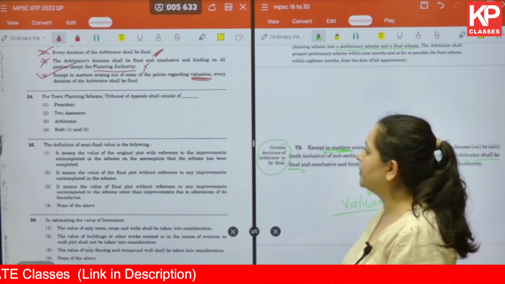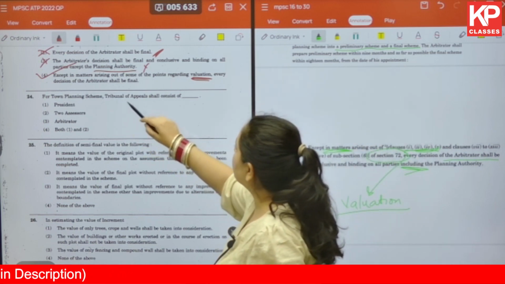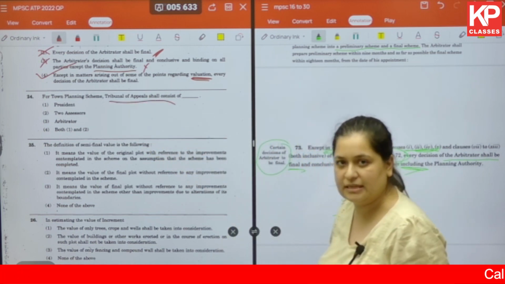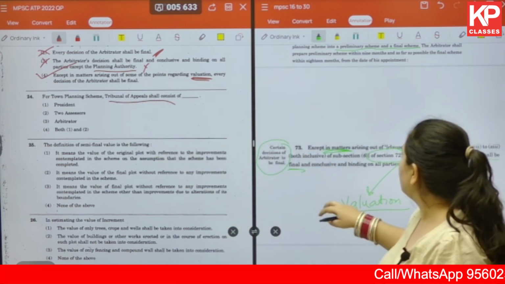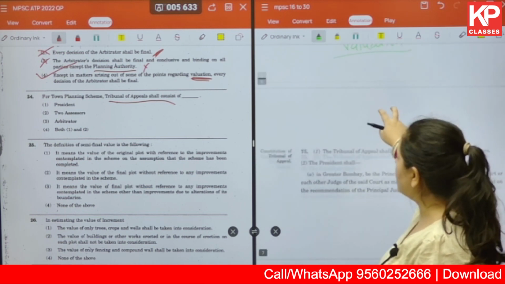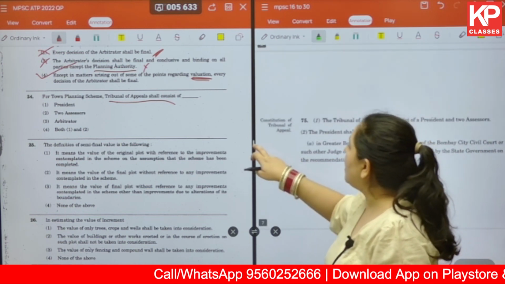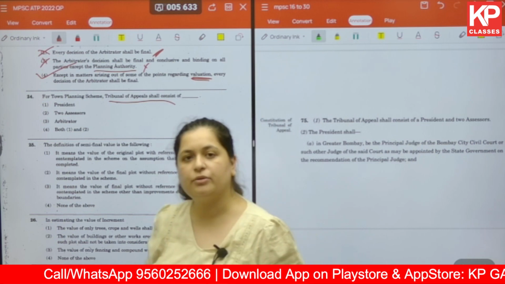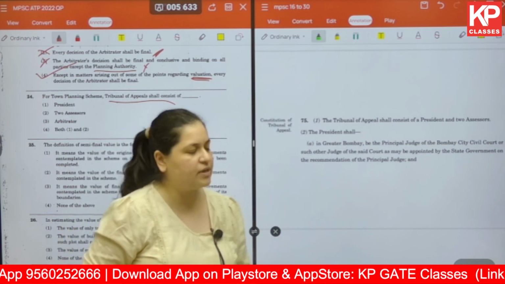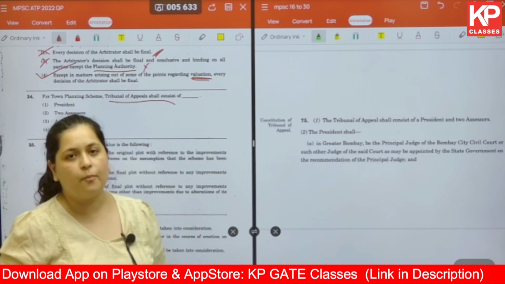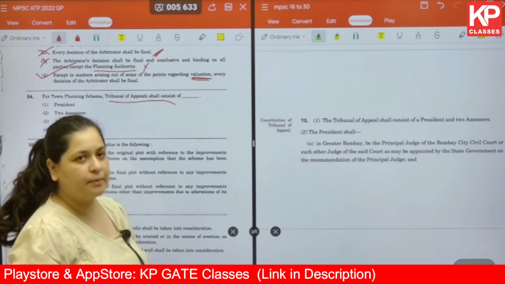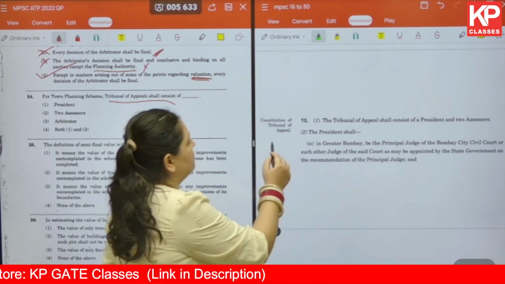The next question. For TPS, the Tribunal of Appeals shall consist of. So this is talking about what it consists of, as in the constitution of the Tribunal of Appeal. Apart from that, you have to look into the duties and responsibilities of that, and you can also see who appoints the people who are constituted into this Tribunal of Appeal.